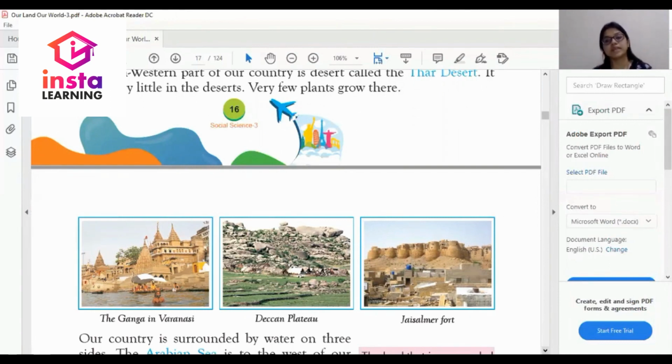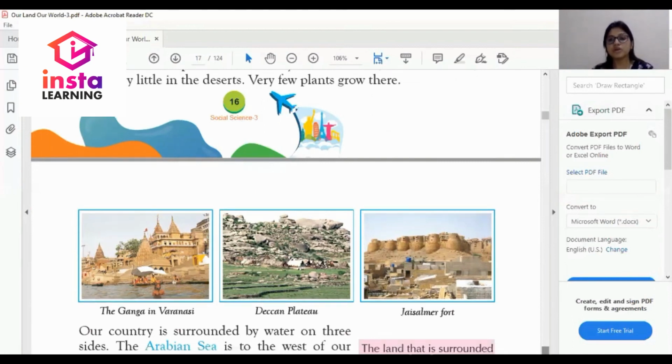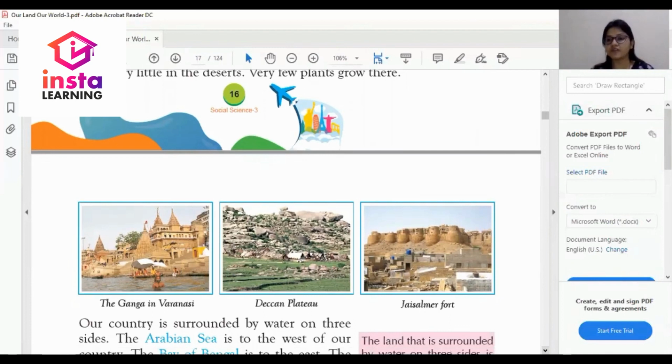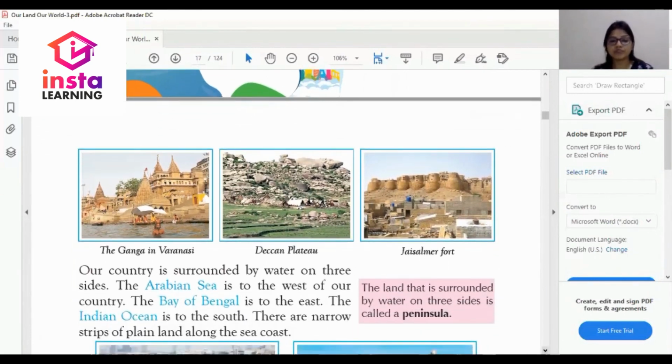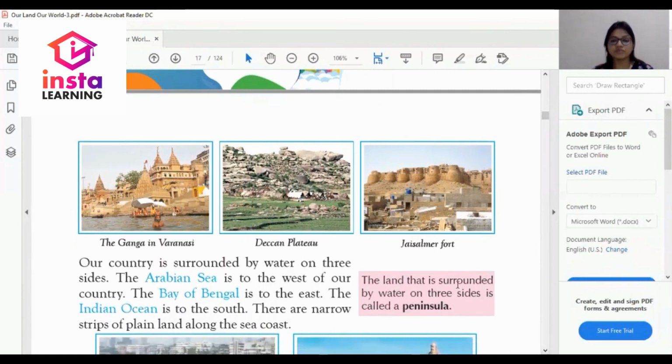For example, a cactus grows in the desert because it stores water in its leaves for a long time. So this is the pictorial part of the Deccan Plateau. This is the Jaisalmer Fort and this is the Ganga in Varanasi.